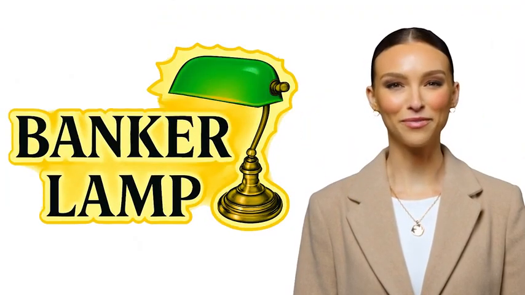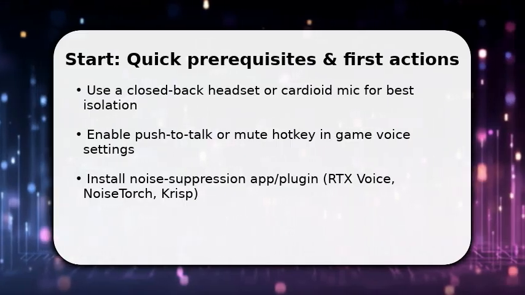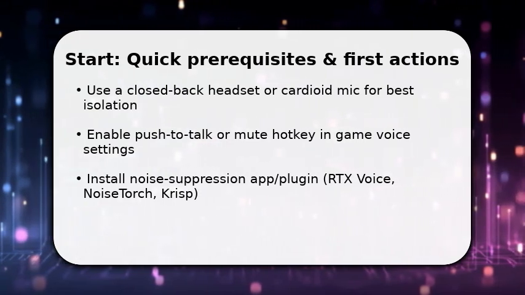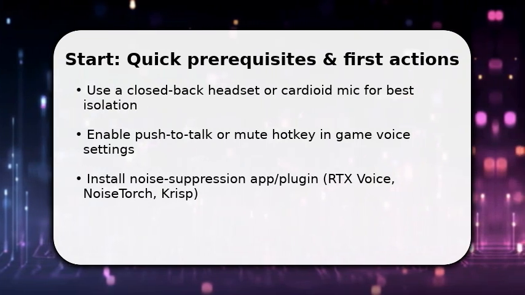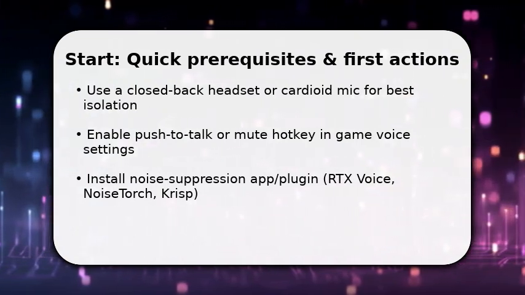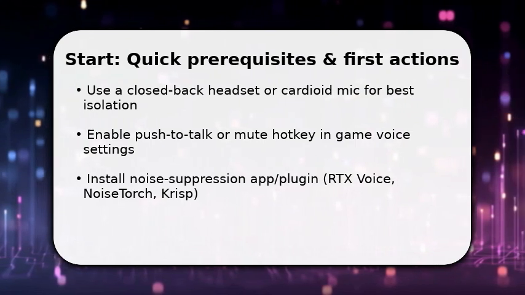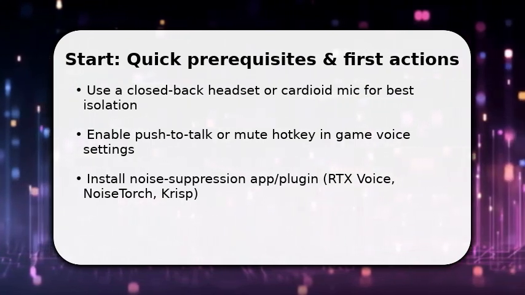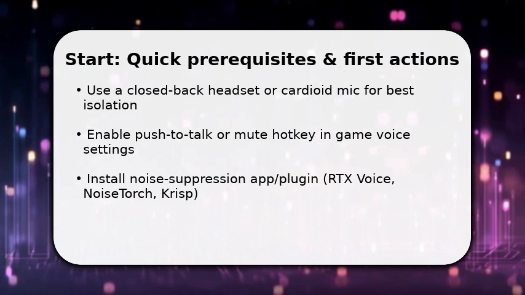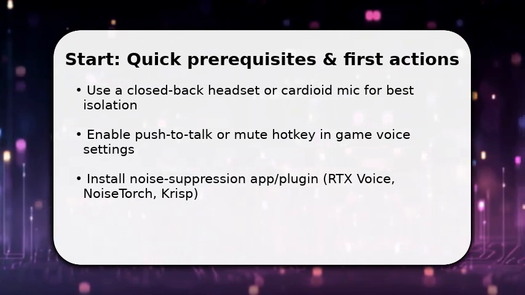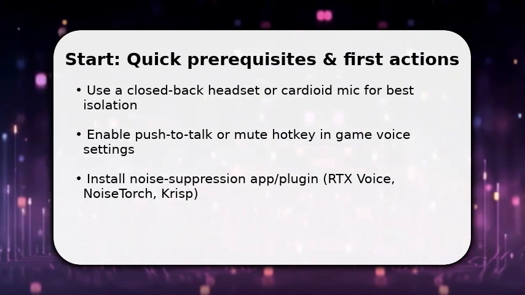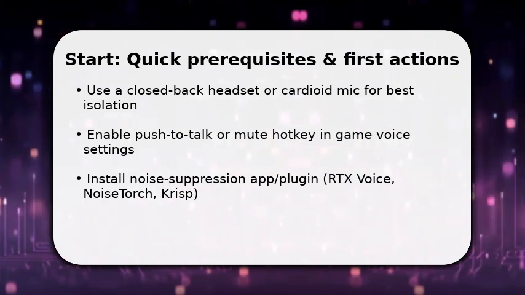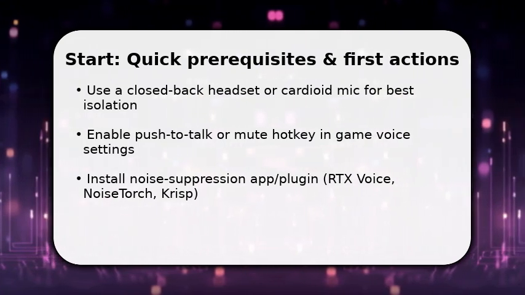Please enjoy the video. You have hardware and permission ready, now act. First, plug in your headset or mic and select it as default in Windows or your OS. Next, open your voice chat and set push-to-talk to prevent ambient bursts. Then launch your chosen noise suppression tool and pick the microphone input. This routes cleaned audio to apps. Once done, confirm levels in your game and streaming software to ensure the process signal is active and not muted.